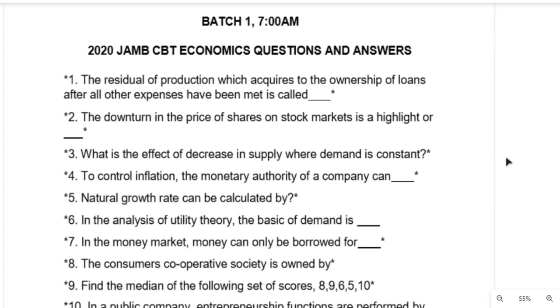That is why I removed the options. So join me in this video to the end as we analyze these 40 JAMB 2020 CBT Economics questions, and then we'll come out with the answers for each of them.